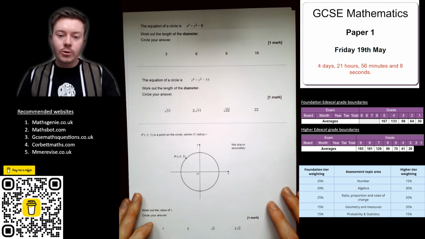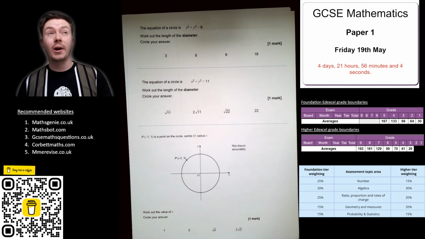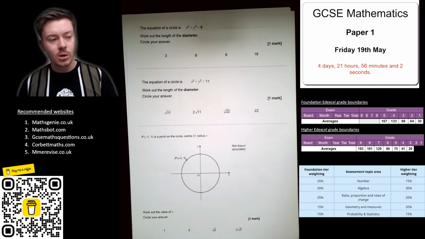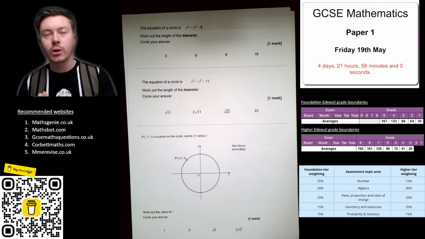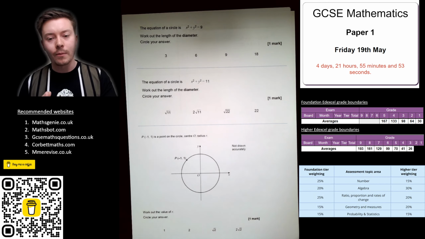Now again, there are some multiple choice questions. I believe these are for AQA. Usually, I think AQA might be. I don't know about OCR. Edexcel definitely don't have multiple choice questions. I know AQA do. I'm pretty sure from the questions I've seen that OCR don't have any multiple choice questions.